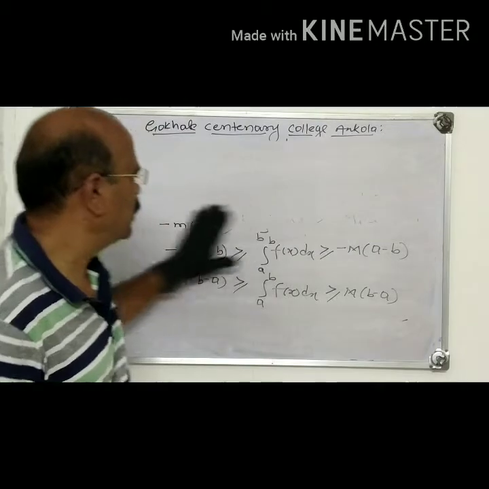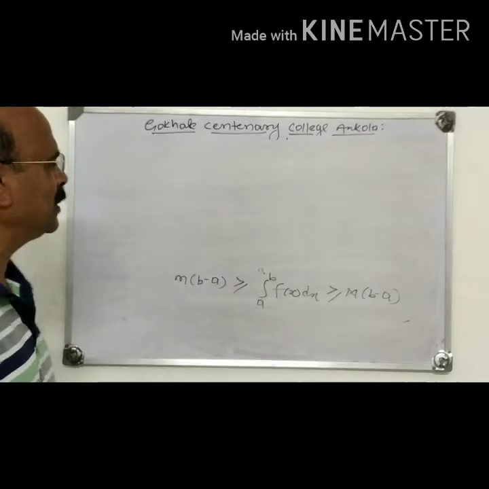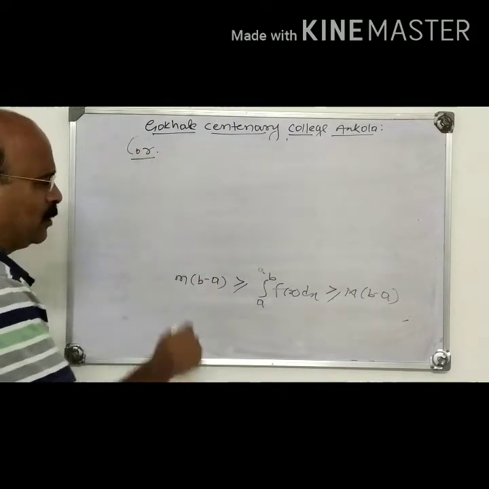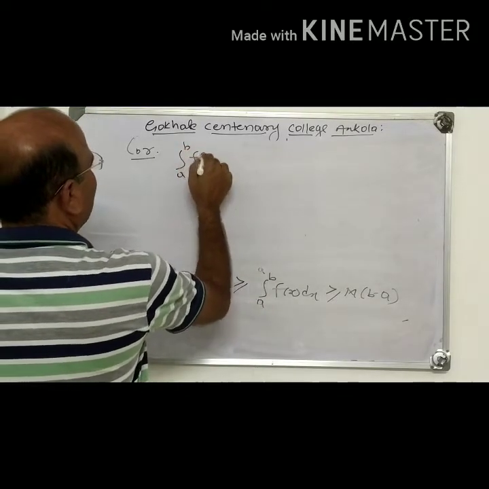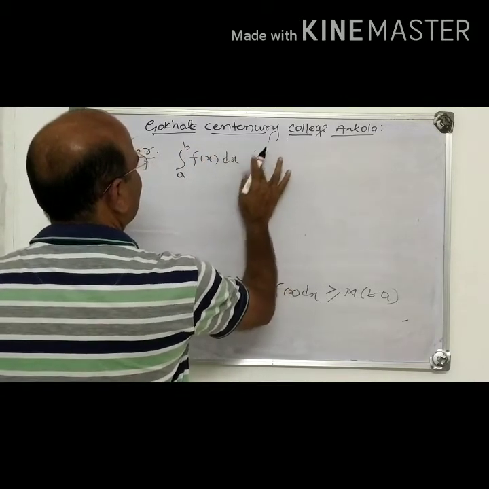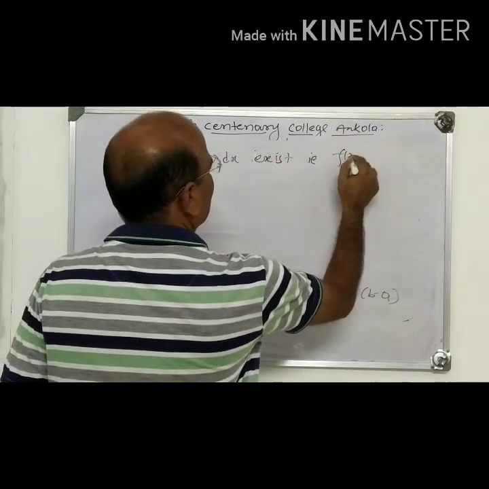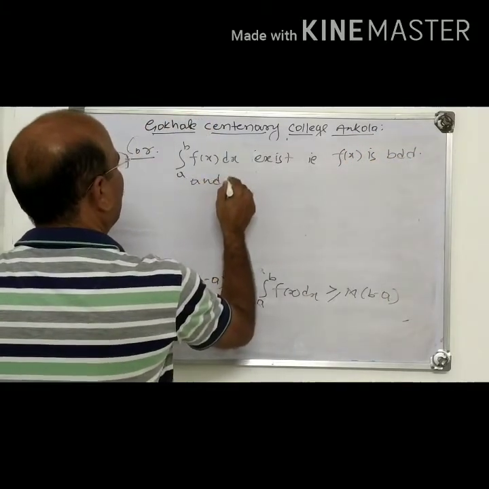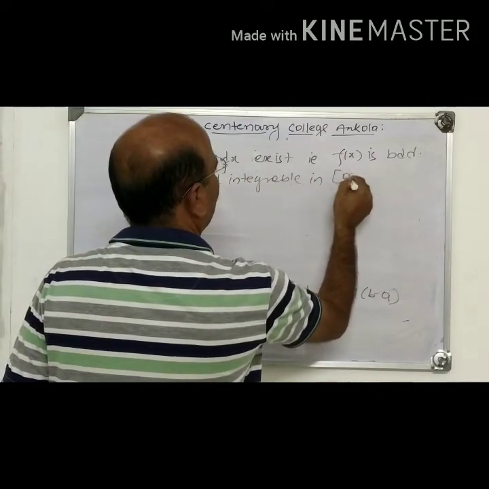Now some three results depending on this theorem we take as corollaries. I explain the statements of these corollaries. The first one is: suppose the integral from a to b of f(x) dx exists, that means f(x) is bounded and integrable in a, b.